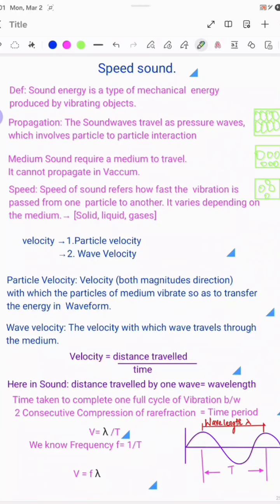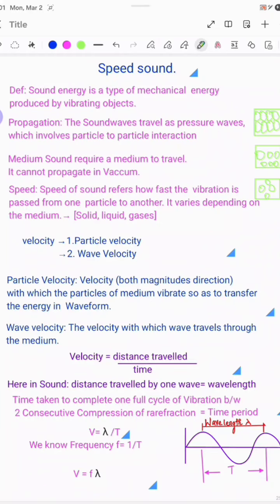The second one is the wave velocity. It forms a wave when it comes out, right? So how the wave travels through the medium, either in the air or the liquid or solid, how it travels or how fast it travels is the velocity, known as wave velocity. So we know the formula for velocity is distance traveled divided by time taken, right?